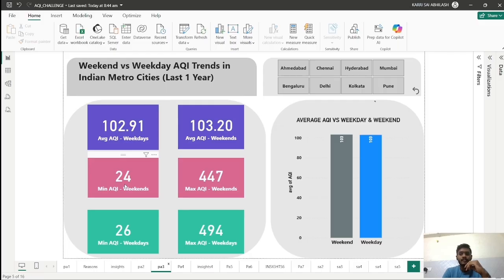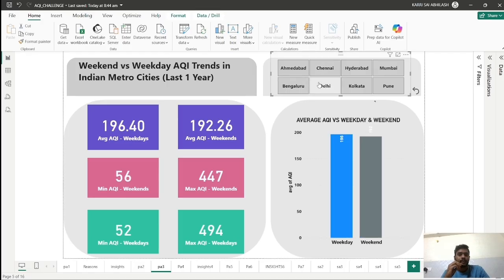Our next analysis is weekend versus weekdays trends, and you can see that there is not much difference between the weekends and weekdays AQI value. Here you can see 103 for weekends and 102 for weekdays. These are the metro cities.